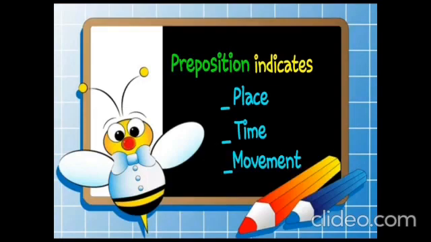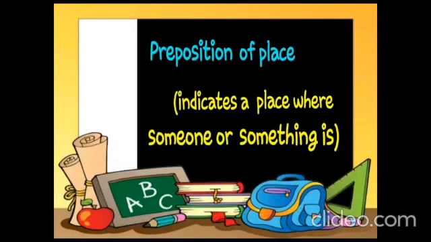First let's see preposition of place. Preposition of place. It indicates a place where someone or something is. It's called preposition of place. Let's see some example.